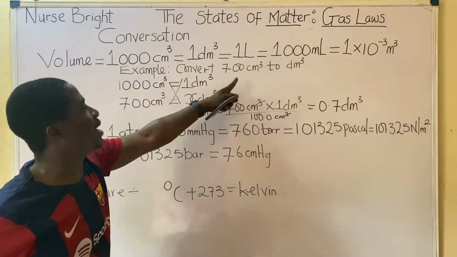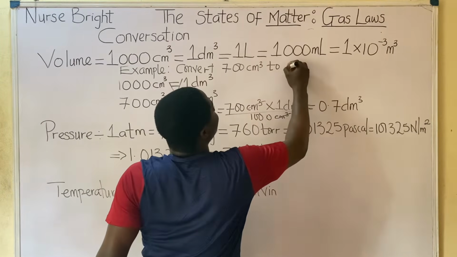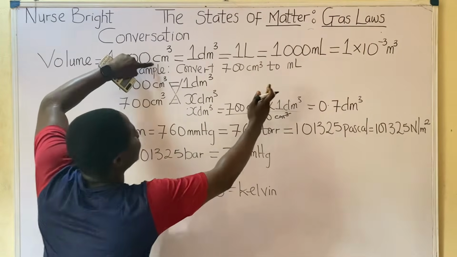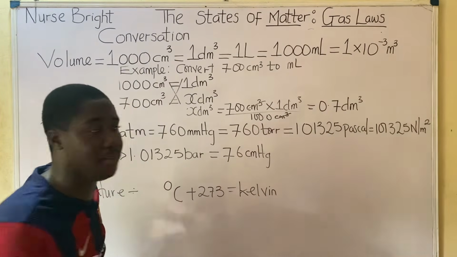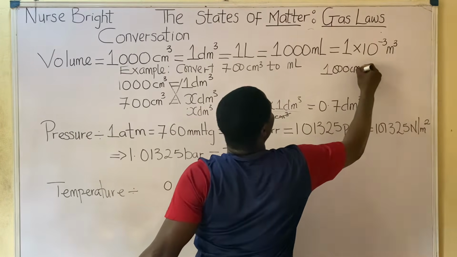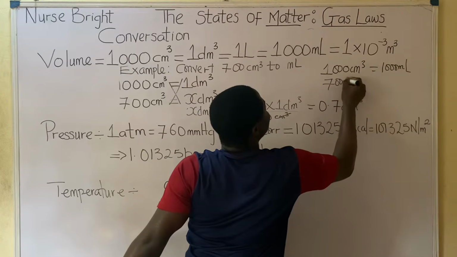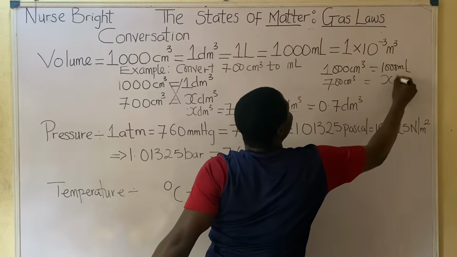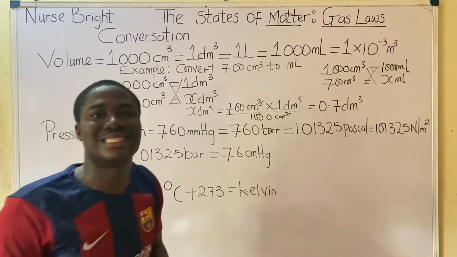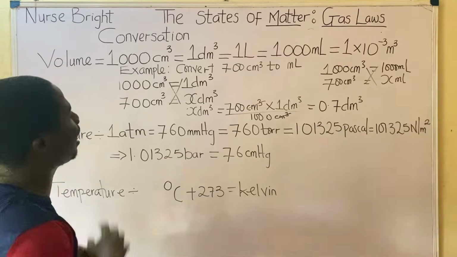Even if they ask us to convert 700 centimeter cube, or any number at all, to, let's say, milliliters, it's the same thing. It is between centimeter cube and milliliters now. Are you following me now? It's still the same thing: 1000 centimeter cube is equal to 1000 milliliters. So 700 centimeter cube will now be equal to X milliliters. Hope you are following me. You cross multiply and get your answer. Same approach. It is very easy. So this is how it's done.